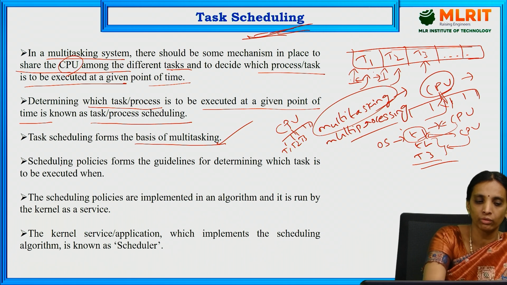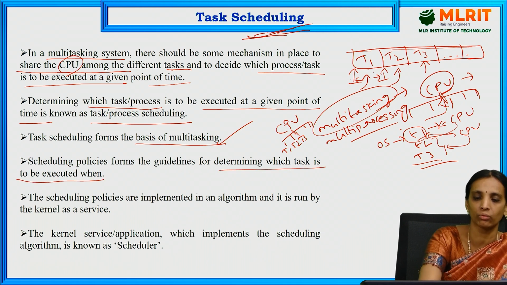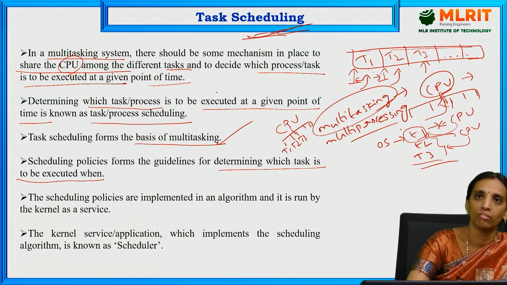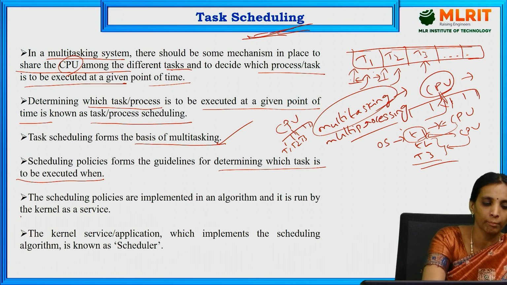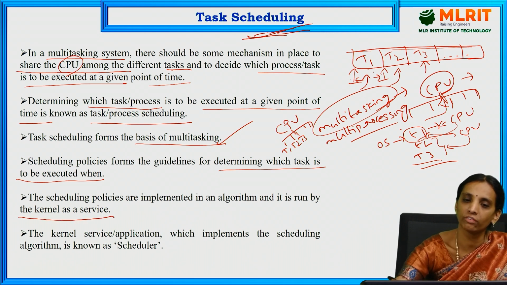Scheduling policies form the guidelines for determining which task is to be executed when, that is, which task is to be executed at what time. These are implemented in an algorithm run by the kernel as a service. These task scheduling algorithms are used by the kernel in the operating system.